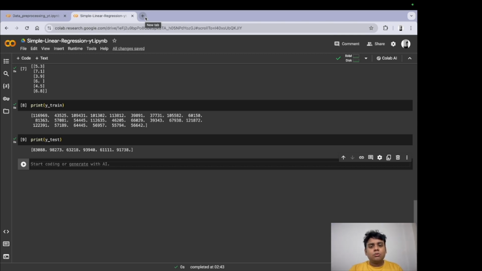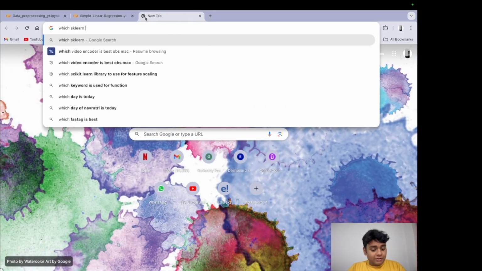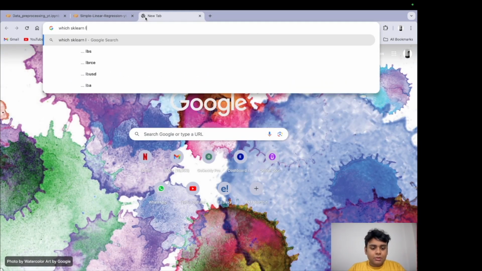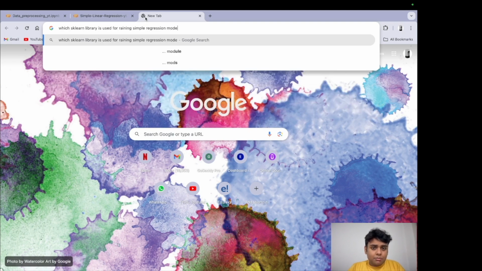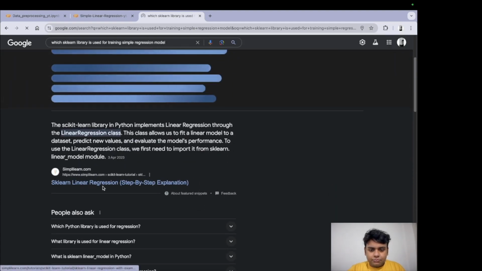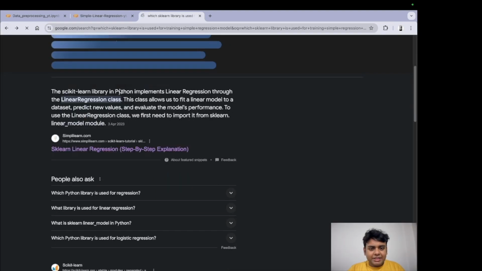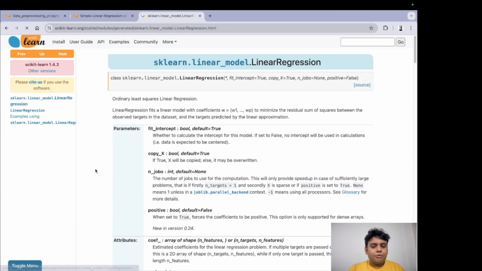How did we know that if we want to train a simple linear regression model, which library to import? Because I have no idea which library to import right now. How do we do that? Well, which sklearn library is used for training a simple regression model? All right. This is scikit-learn. I'm going to go to the official documentation. Okay, this is what we need. It's sklearn.linear_model. So this is what we need.